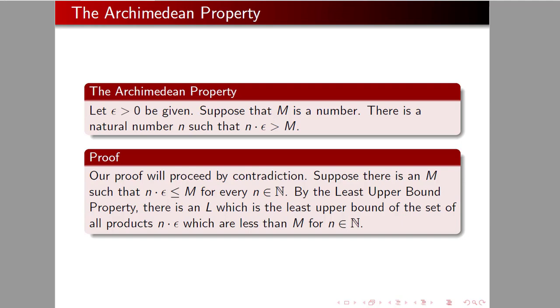Let epsilon greater than 0 be given. Suppose that M is a number. There is a natural number, little n, such that little n times epsilon is greater than capital M. Okay, so what we're doing here, we're thinking of capital M as being big. It's something big.